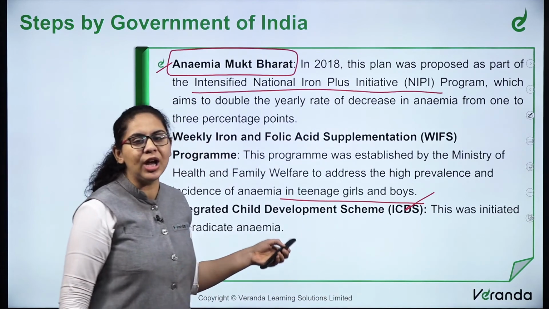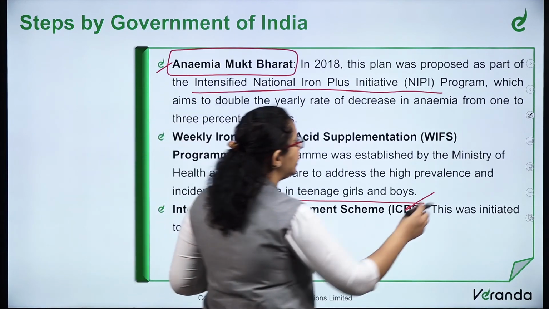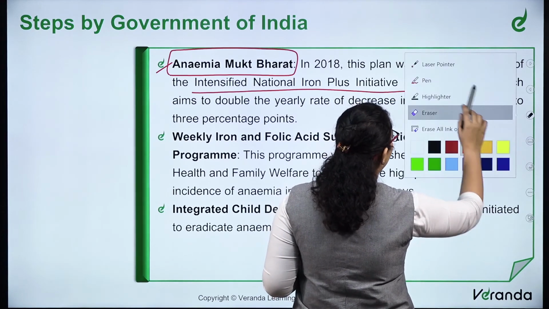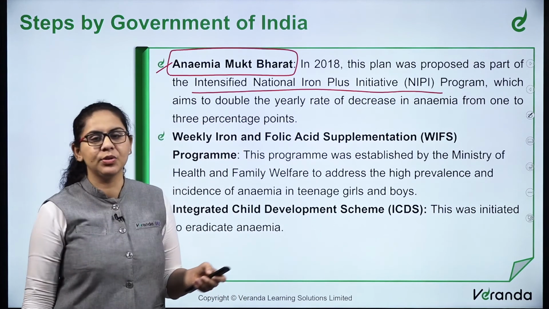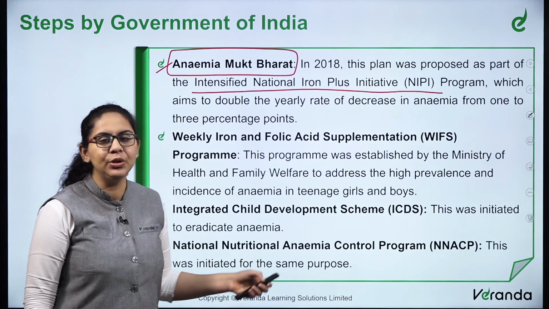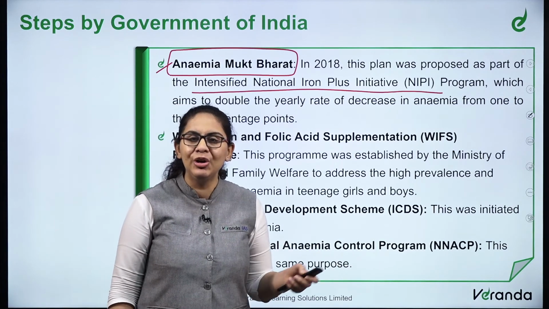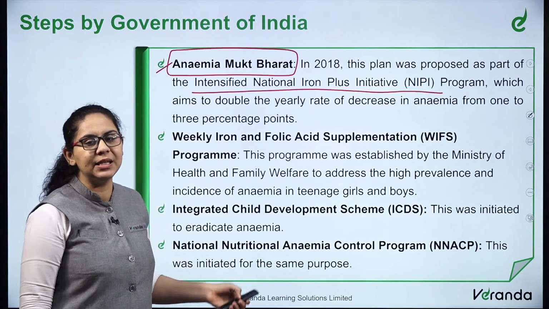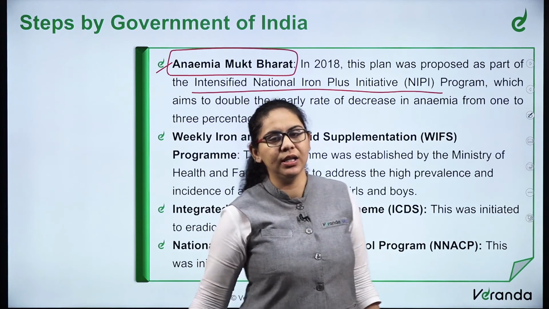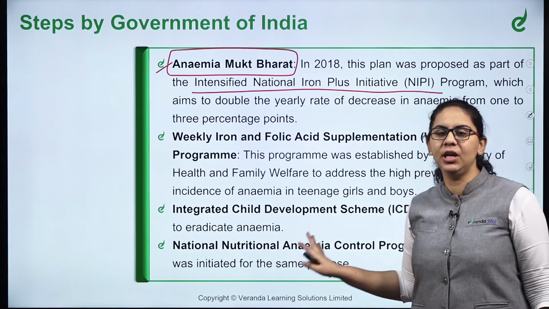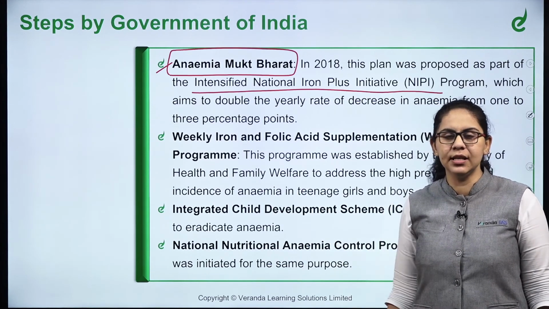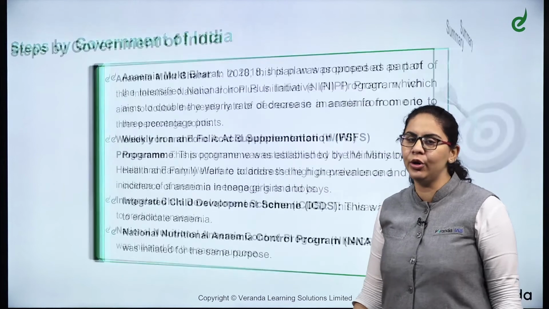Next, Integrated Child Development Scheme, ICDS. This scheme you can quote in a number of answers. It was initiated to eradicate anemia. Next comes the National Nutritional Anemia Control Program, also known as NNACP. This was initiated for the same purpose, for controlling anemia in India. Just remember the names of these schemes and some details so that you can increase the quality of your answer.